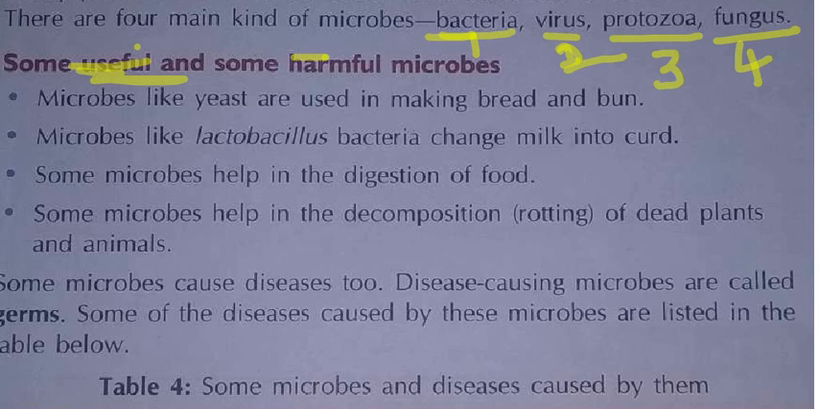Harmful means dangerous. These are very dangerous. With these microbes you will get many diseases. Now we shall see what those microbes are, what are the microbe names and what the diseases are. The disease causing microbes are mainly these four: bacteria, virus, protozoa, fungus. Because of all this we will get diseases. Now we shall see what diseases we will get because of this.